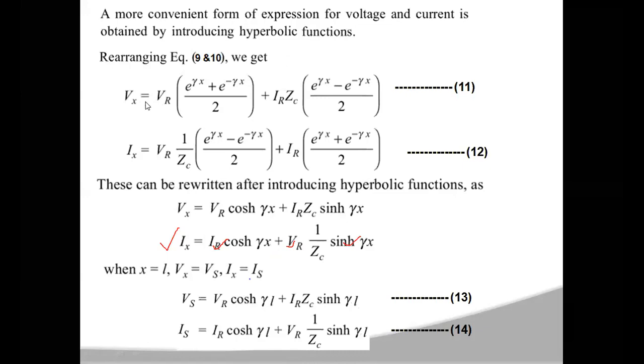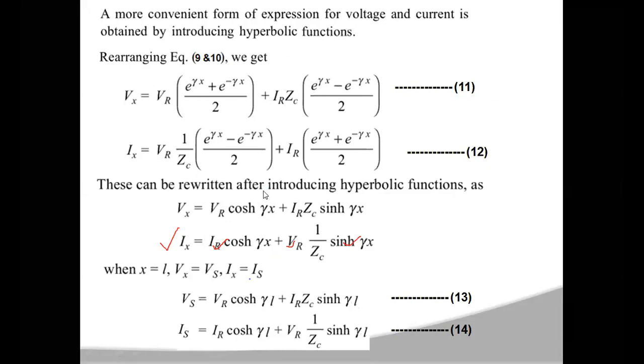Vx will become VR into (e power gamma x plus e power minus gamma x) by 2, plus IR into ZC into (e power gamma x minus e power minus gamma x) by 2. Let us call it equation number 11.